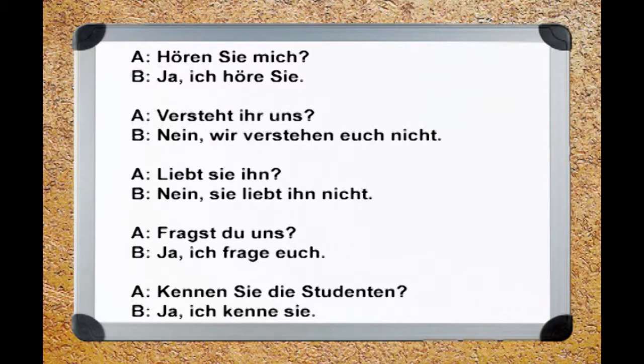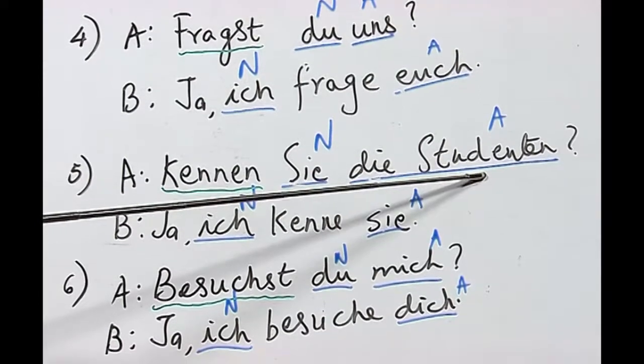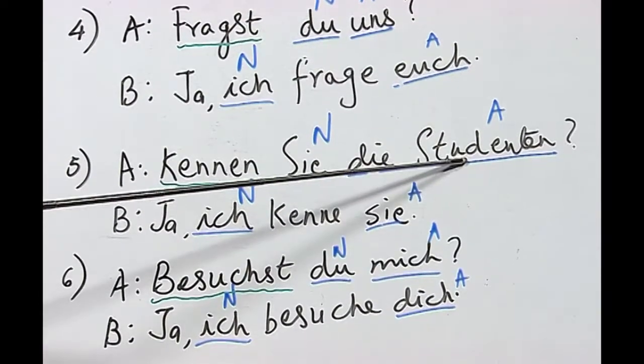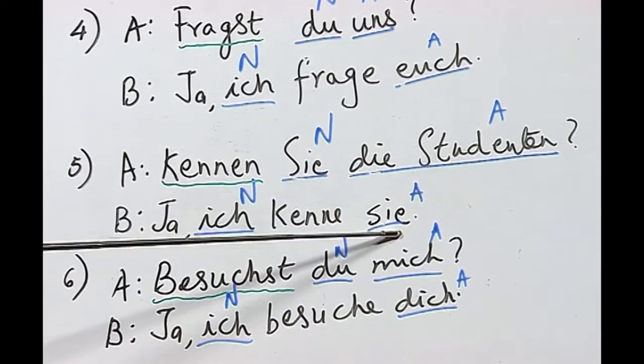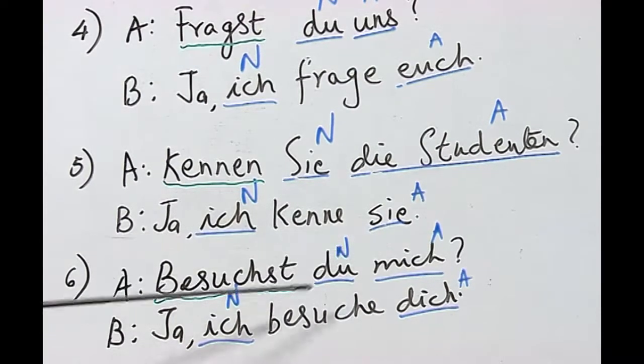Kennen Sie die Studenten? Ja, ich kenne sie. Here the pronoun Sie is in nominative and die Studenten, which is the noun in accusative, is replaced by the pronoun sie in plural in third person.